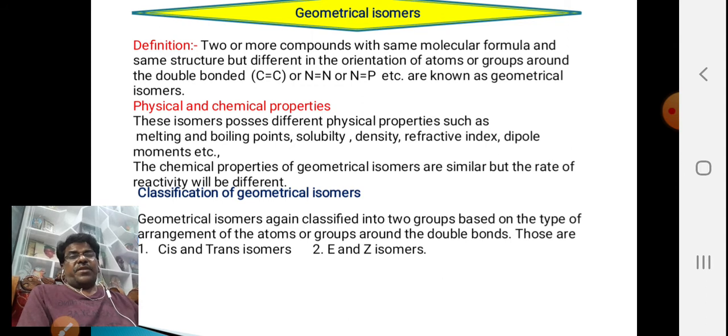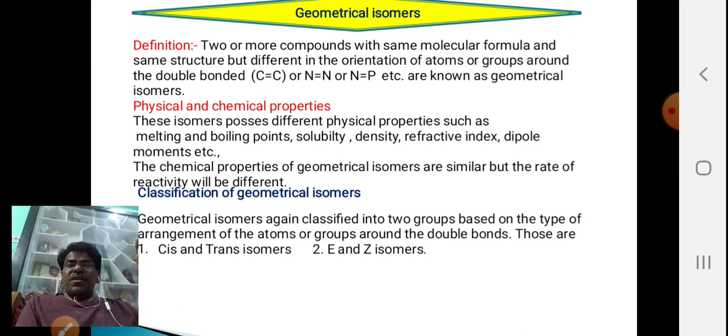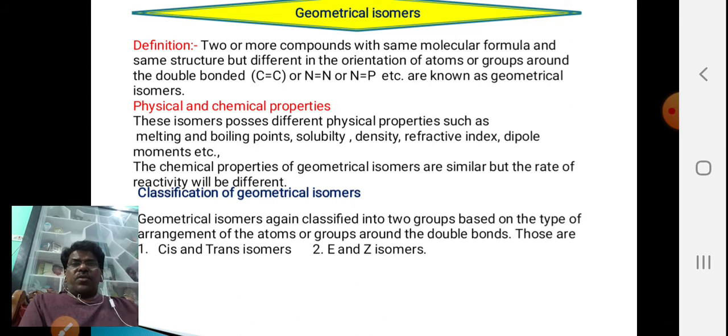But in the case of boiling points, cis compounds have a higher boiling point than the trans, because trans molecules have zero dipole, that is, zero polar or less polar, but cis compounds are more polar. Students must go through the van der Waals forces, the weak attractions, and how the weak attractions affect the physical properties. It can be learned from the first year gaseous state of the intermediate syllabus. You can follow that, and I am continuing here.